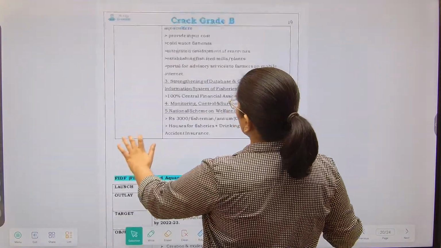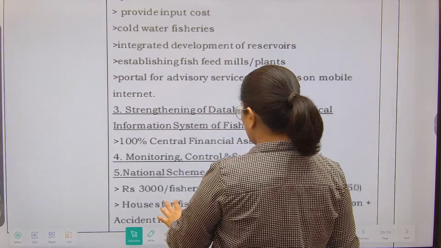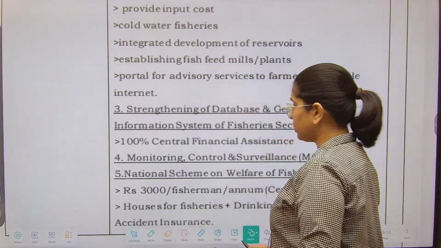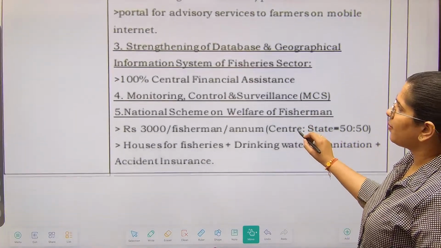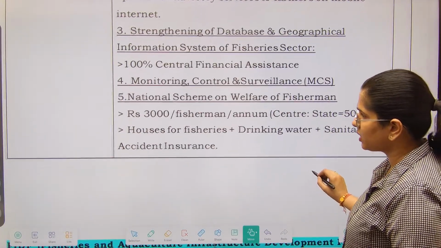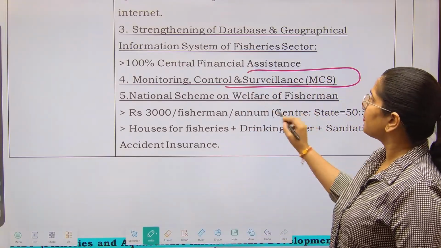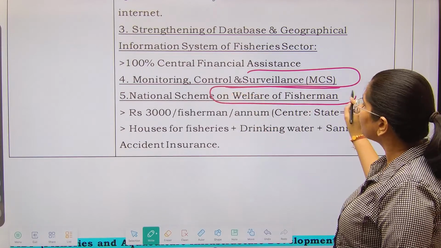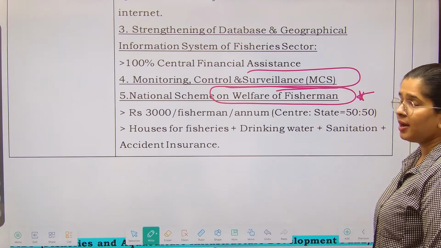Providing input cost, cold water fisheries, integrated development of reservoirs, all of that is provided, the general things. Next is strengthening of the database. So 100% Central Financial Assistance will be provided. Monitoring, control and surveillance, national scheme for the welfare of the fishermen. So this is also the part for the fishermen benefits.